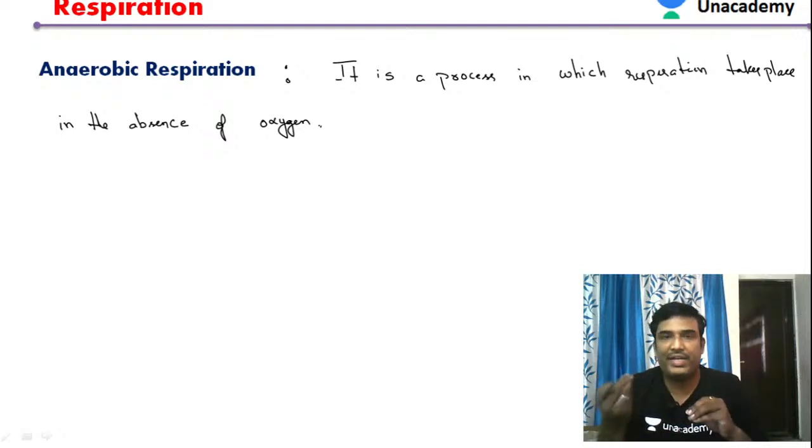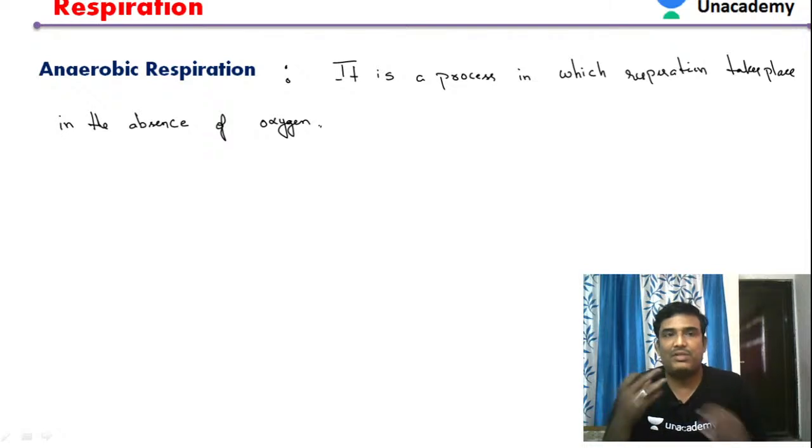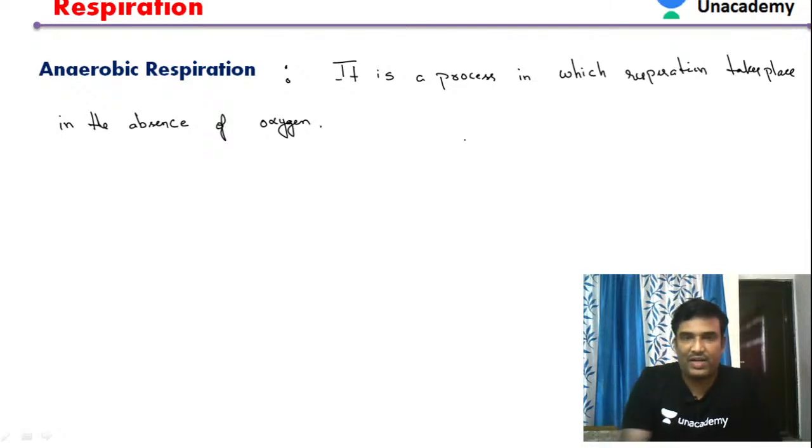So how do we define an anaerobic respiration? It is a process in which substrate is utilized in the absence of oxygen. Such type of respiration is called an anaerobic respiration. Generally this anaerobic respiration takes place in the bacteria, especially the heterotrophic bacteria. Some of the bacteria undergo anaerobic respiration.